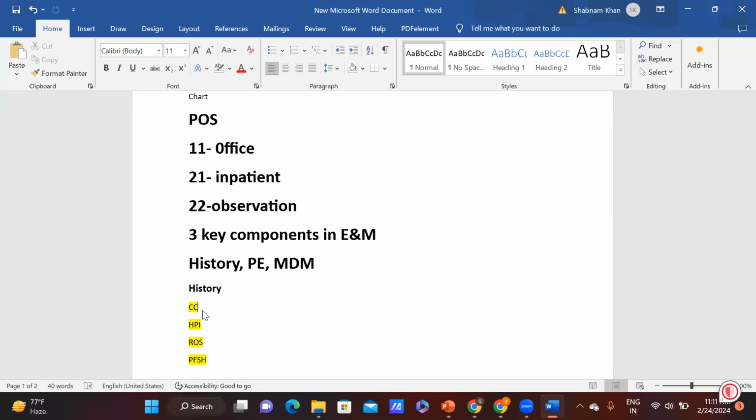Doctor will ask questions in terms of the problem. From how long do you have this problem? Do you have any symptoms related to this problem? They will ask, have you tried any medicine? Did those medicines work or not? All these questions they will ask you in HPI, history of present illness, right?